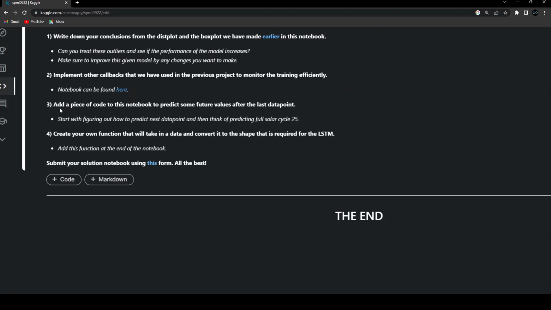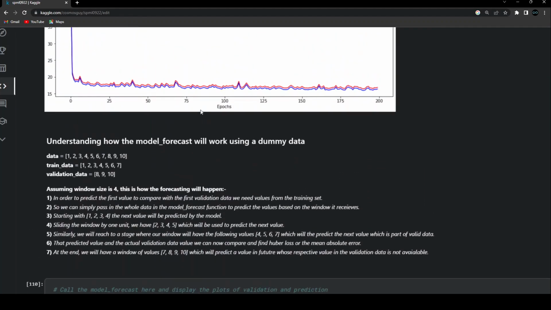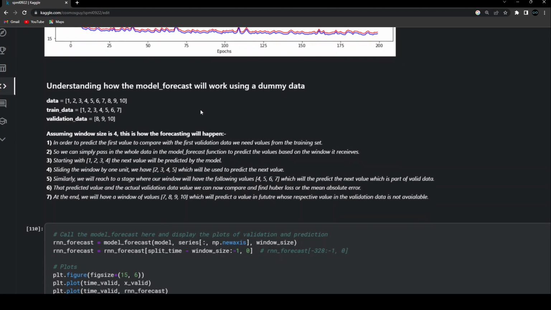And the third task is to add a piece of code to this notebook to predict some of the future values from that last data points. So if you had noticed over here, we had created one value of the future. Now like that, if I ask you to predict some more values in the future, how will you do it? Try to figure out that logic over here.